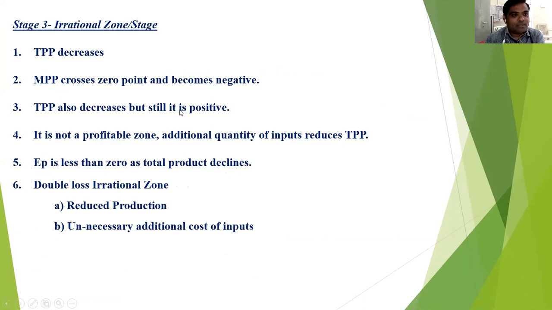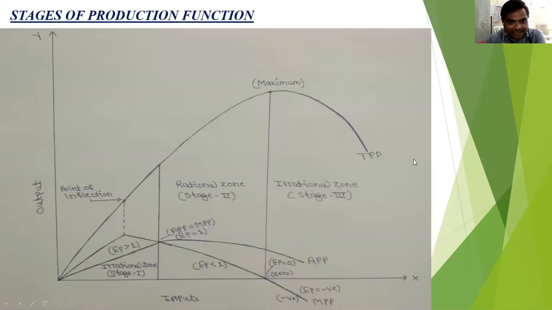TPP also decreases, but still it is positive. So it is not a profitable zone, and additional quantity of inputs reduces the TPP. If the farmer uses the inputs in addition, then obviously the TPP will reduce. As the total product declines, then EP is less than 0, meaning EP is negative in the third stage.